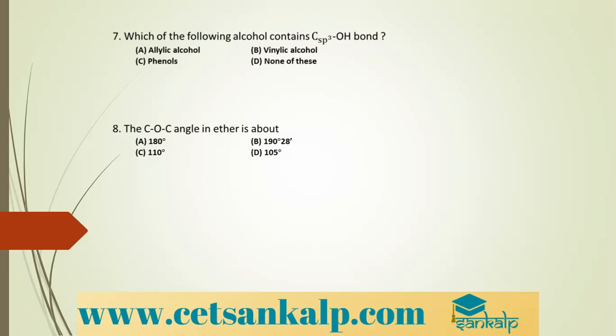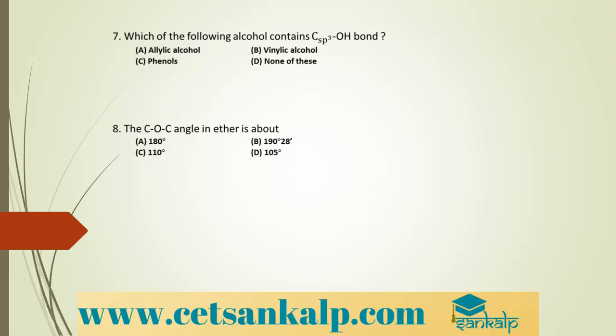So the correct option is option A. Correct? So this is the reaction. Starch gets converted to maltose using diastase enzyme. Maltose gets converted to glucose using maltase enzyme. Glucose gets fermented to ethyl alcohol, ethanol, using zymase enzyme. So diastase we get from germinated barley. Maltase and zymase we get from yeast.